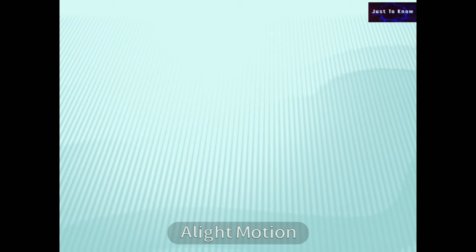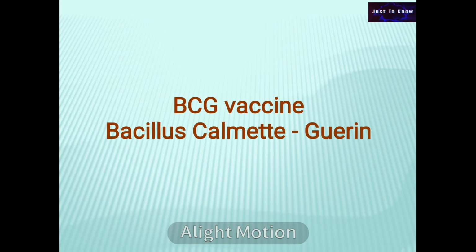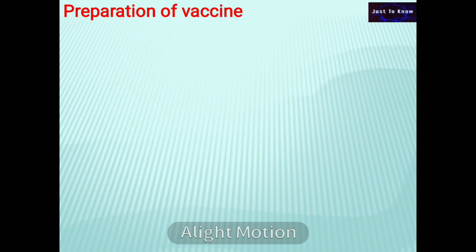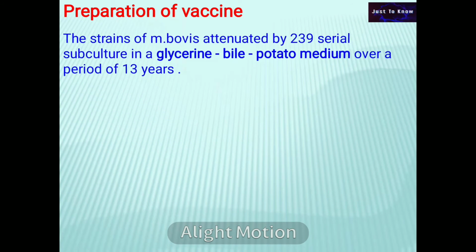Next short note: BCG vaccine, Bacillus Calmette-Guerin vaccine. It was developed by Calmette and Guerin in 1921. Preparation of BCG vaccine: the strain of Mycobacterium bovis was attenuated by 239 serial subcultures in glycerin bile potato medium over a period of 13 years.